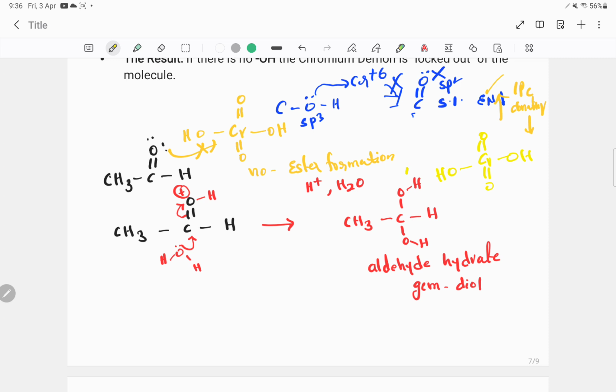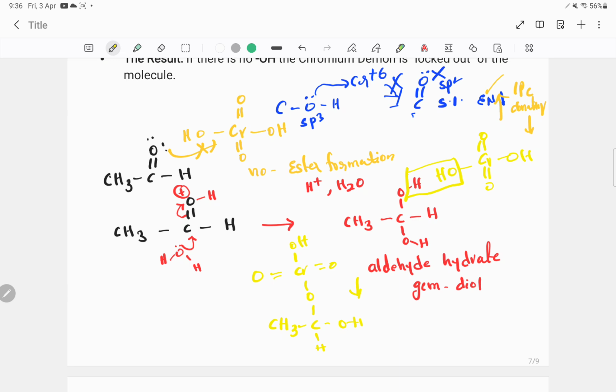So remove a water molecule, or if you want you can show it with the same lone pair of electrons removing OH, the same thing. I'm writing directly. So now write CH3, O, chromium, OH, double bond O, double bond O. So what is left here? Here I write the alpha hydrogen and OH over here.